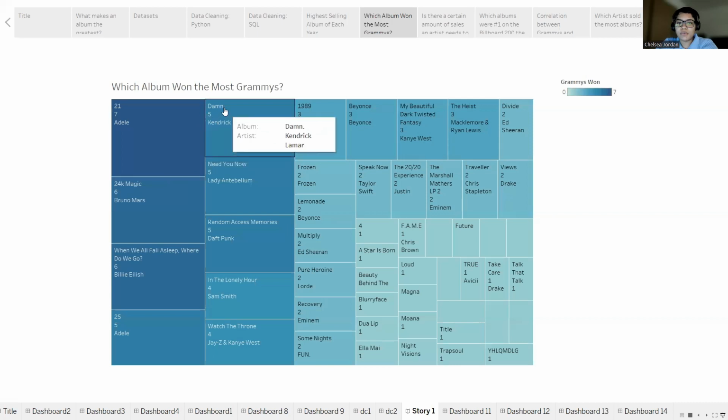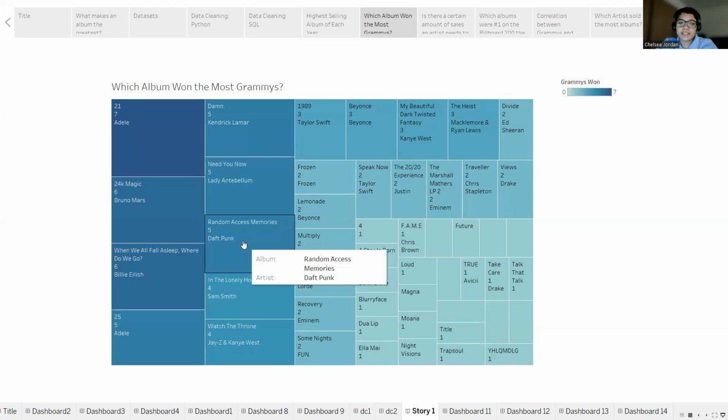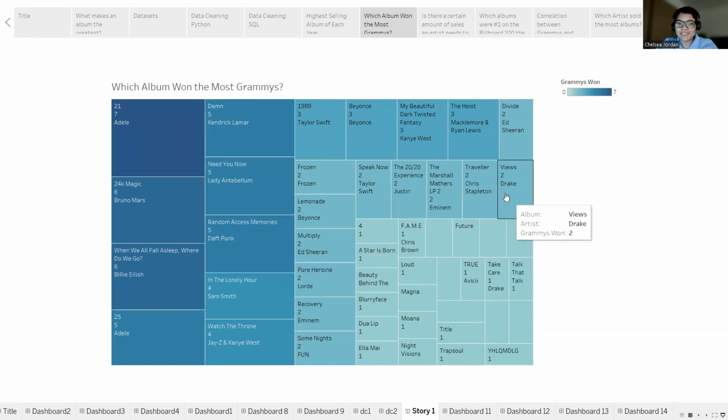And in fourth position, a three-way tie ensues with Kendrick Lamar's Damn, Lady Antebellum's Need You Now, and Daft Punk's Random Access Memories, all earning 5 Grammy Awards each.